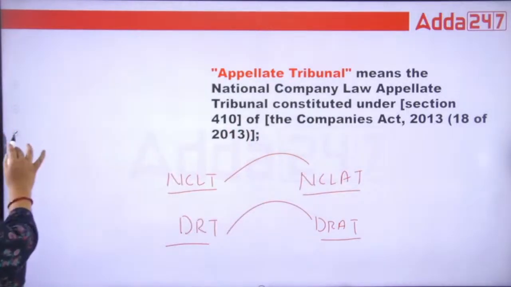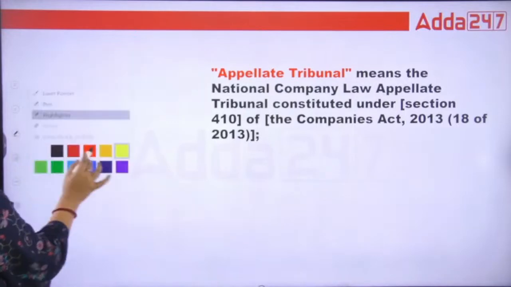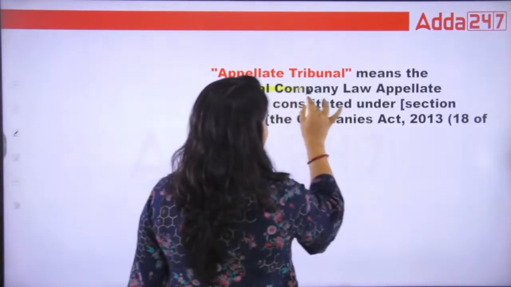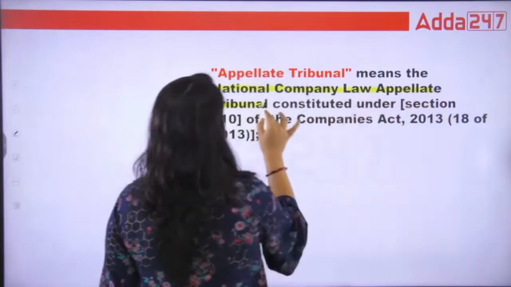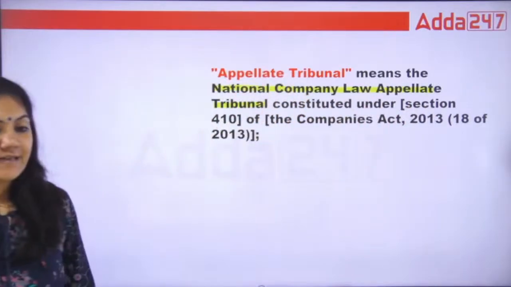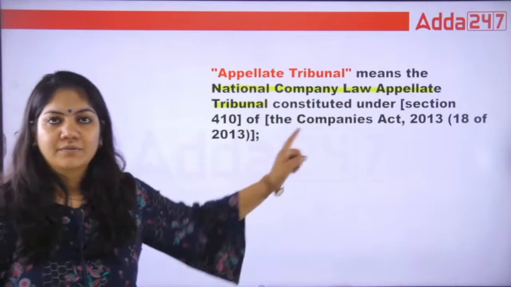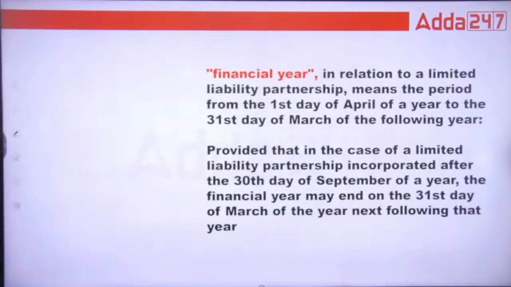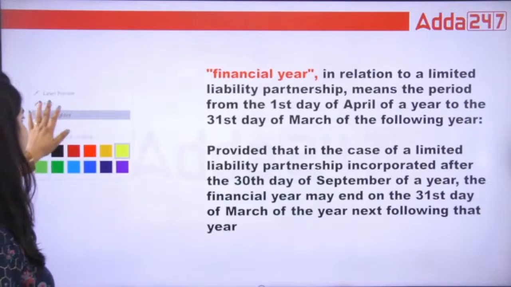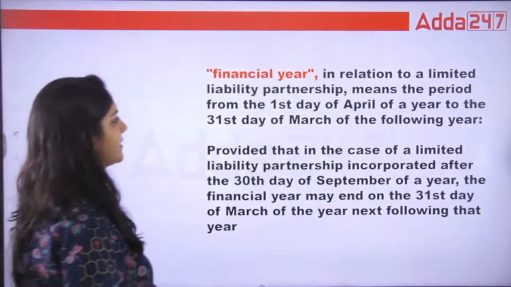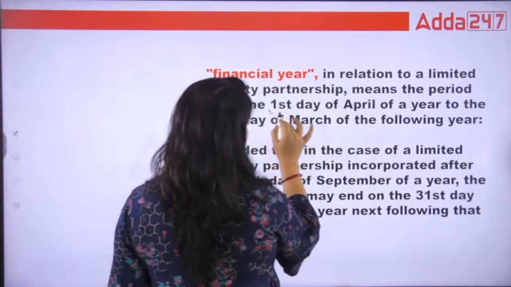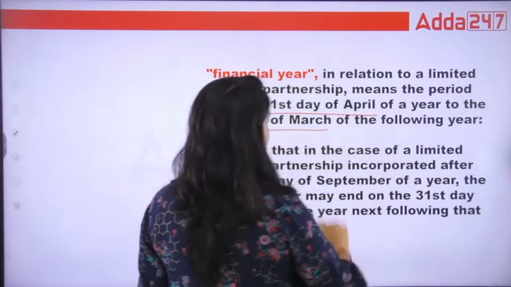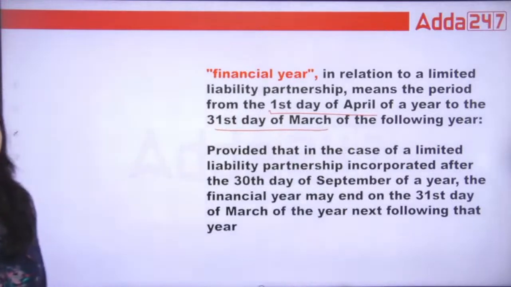Is that okay? So under the LLP Act, what is appellant tribunal? National Company Law Appellant Tribunal. NCLAT is the appellant tribunal of your this one. Okay, next. What is financial year? That is so easy. Financial year is basically from 1st of April to the 31st of March. That is the financial year.